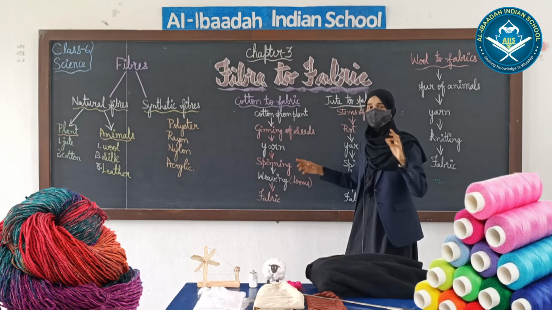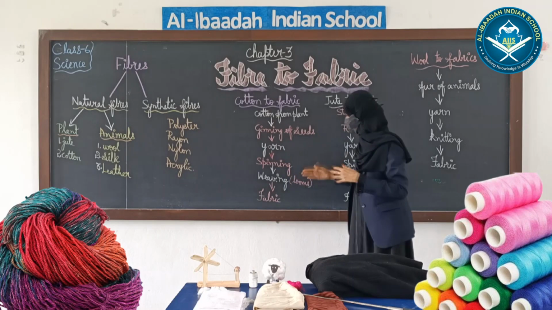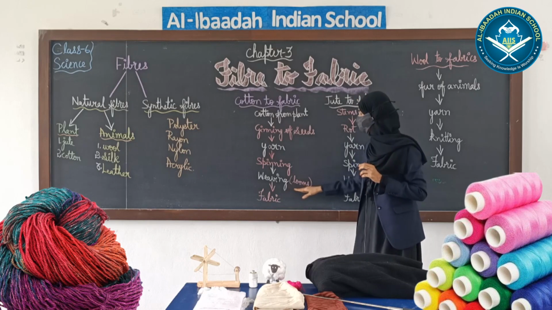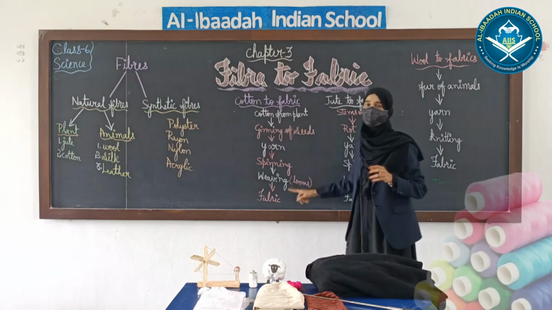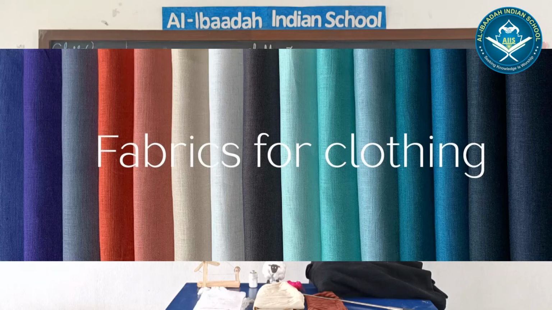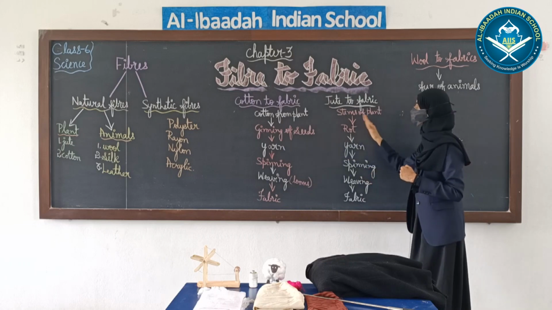These threads or a set of yarn are brought together, and this procedure is called weaving. Okay. Usually weaving is done on looms, and after this procedure we get a fabric. This fabric goes into stitching, and then we get a cloth. Okay. Is that clear? And then we learnt about jute to fabric.